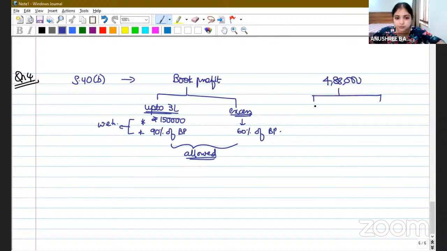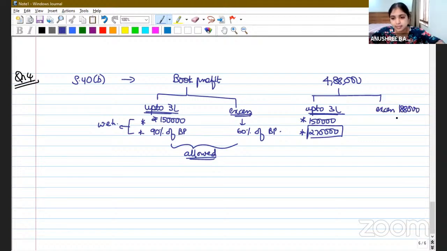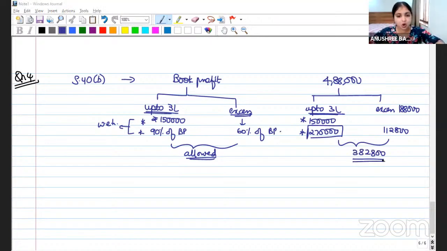Okay. Out of this 4,88,000, up to 3 lakh, we will calculate two things: 1,50,000 or 90% of 3 lakh. 90% of 3 lakh will be 2,70,000. Out of these two, we will pick whichever is higher, obviously 2,70,000. On the excess, what is the excess? 1,88,000. On the excess 1,88,000, we will calculate 60% of book profit. And how much is that? 1,12,800. So what is the total remuneration which is allowed for the firm? 3,82,800. All right. This much remuneration will be allowed for the firm.